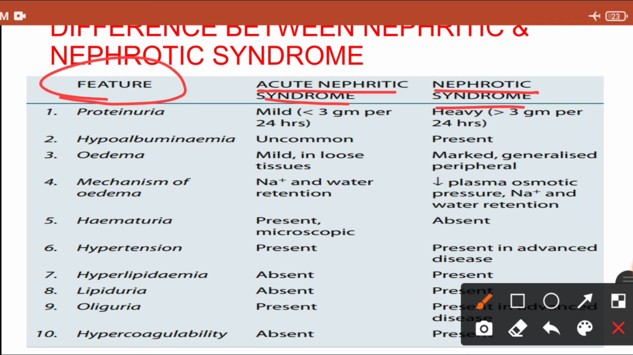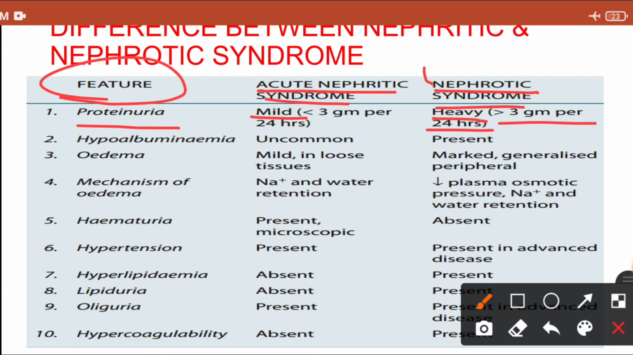In nephritic syndrome, the proteinuria is very mild, means the protein loss is always less than 3 gram in 24 hours, right? But in nephrotic syndrome, there is a heavy or massive proteinuria, means the patient will lose more than 3 gram or 3.5 gram protein in urine in 24 hours, right? Which is known by the name nephrotic range proteinuria. So nephrotic range proteinuria is seen in nephrotic syndrome, right?